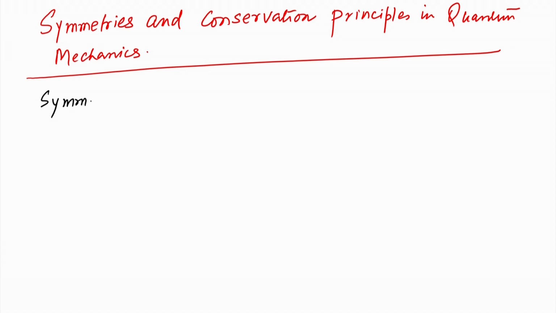And so, symmetries are usually of two kinds. One is discrete symmetry.